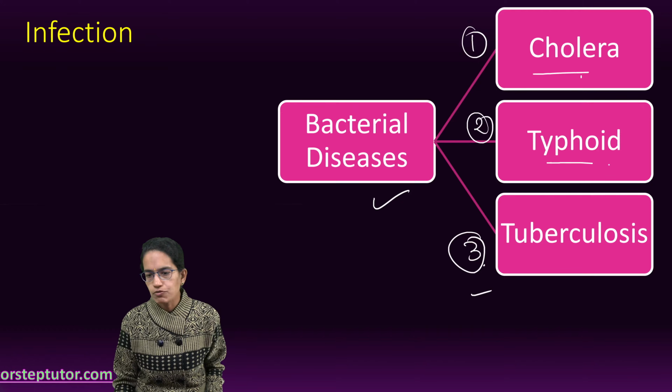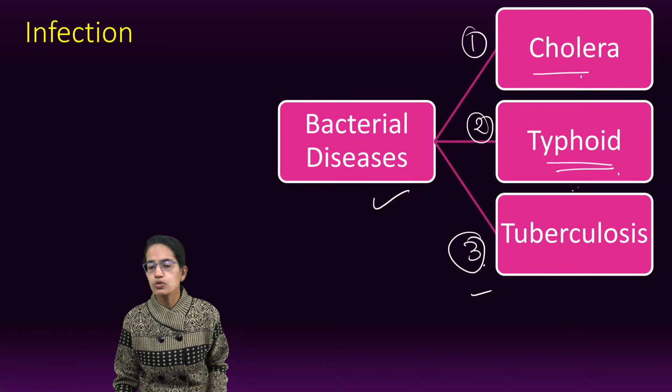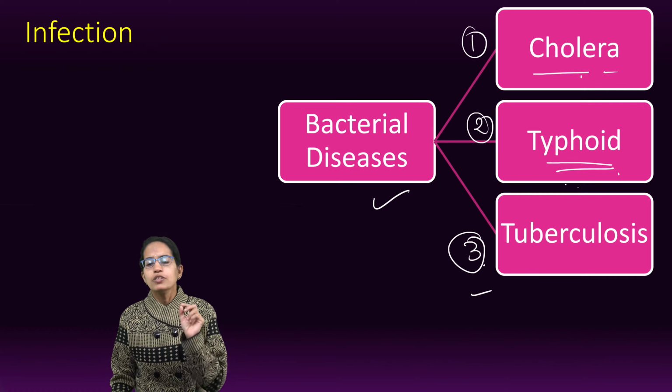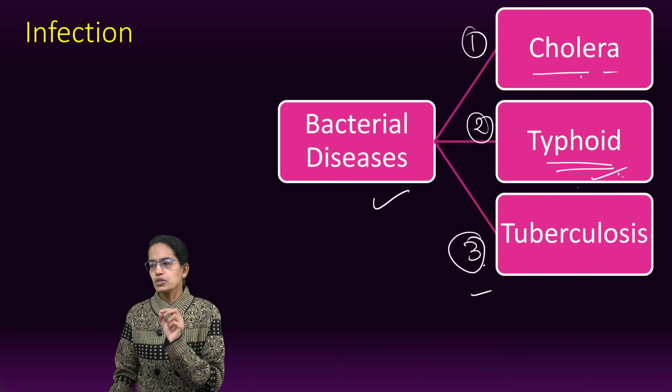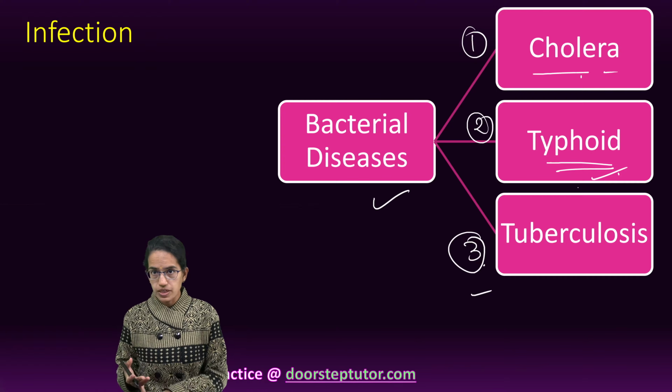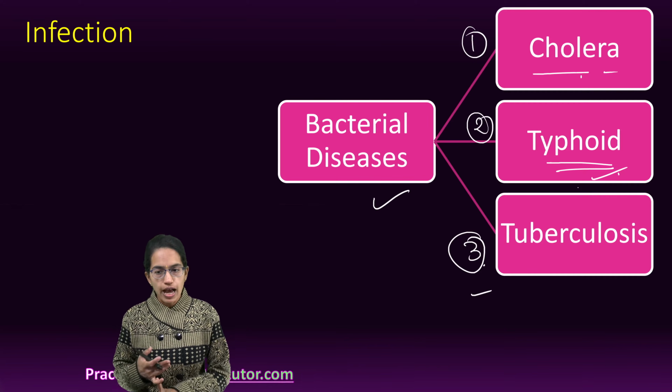The next is typhoid. Typhoid is an enteric fever which is caused by Salmonella typhi. Cholera is caused by Vibrio cholerae. So Salmonella typhi causes typhoid. Now typhoid again spreads through contaminated food and water. Incubation is 1 to 3 weeks, so the incubation period is high for typhoid.